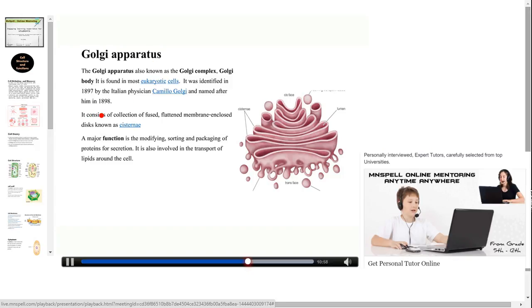It consists of collection of fused flat-ended membrane enclosed discs known as cisternae. These are the cisternae you can see here. A major function is the modifying, sorting, and packaging of proteins for secretion. It is also involved in the transport of lipids around the cell.